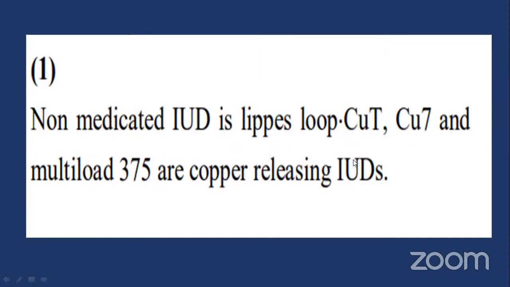Sometimes they may ask questions like that. Other devices are also given. Which one is the right option? Like that they may ask. See this: Multiload 375, Copper 7, Copper T, all those things. Once they ask the question, Copper T is made up of which one, you know? Copper T is composed of copper and also the loop. Sometimes they ask the question.